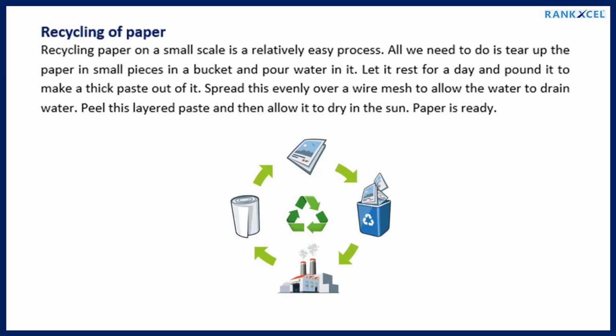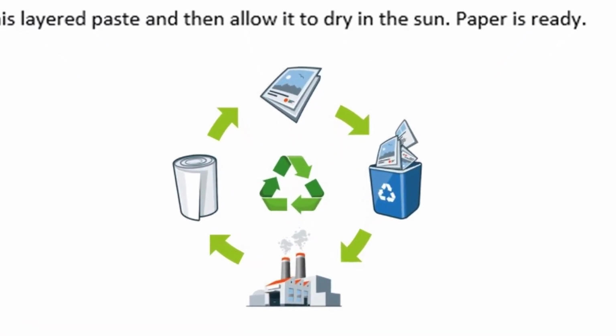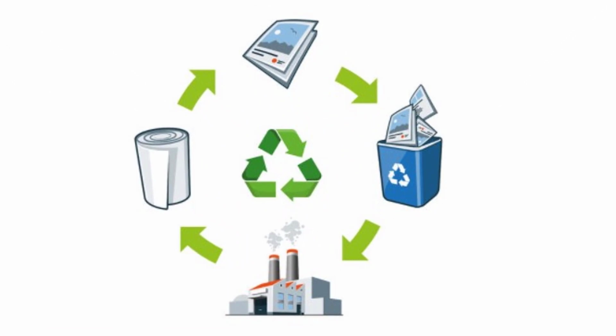Recycling of paper. Recycling paper on a small scale is a relatively easy process. All we need to do is tear up the paper into small pieces in a bucket and pour water in it. Let it rest for a day and pound it to make a thick paste. Spread this evenly over a wire mesh to allow the water to drain. Peel this layered paste and then allow it to dry in the sun. Paper is ready.